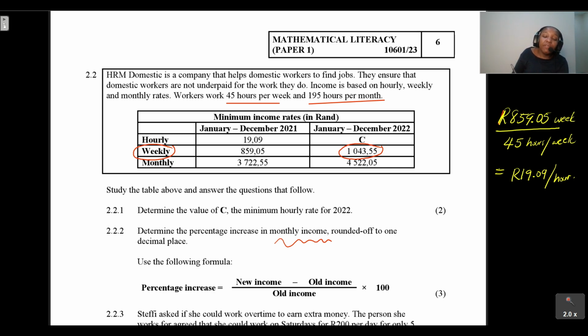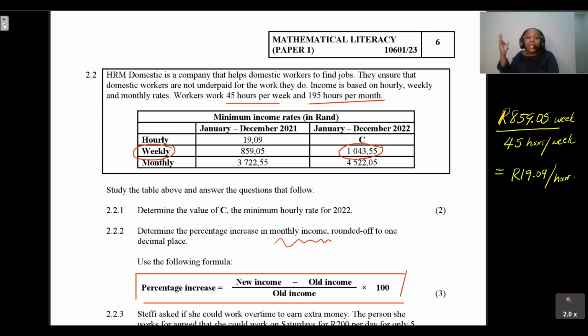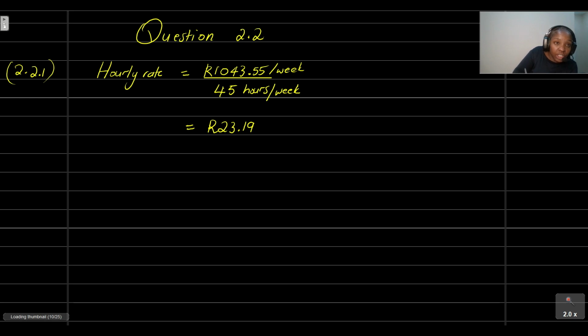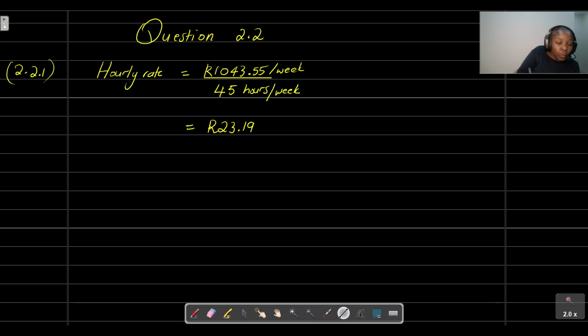Even though it's inflation calculations, we are using this formula that is given to us: the percentage increase is equal to new income minus old income, divided by old income, multiplied by 100. That is how we're going to determine the percentage increase for the monthly income from 2021 to 2022. So we're going to write the formula the way that it is.